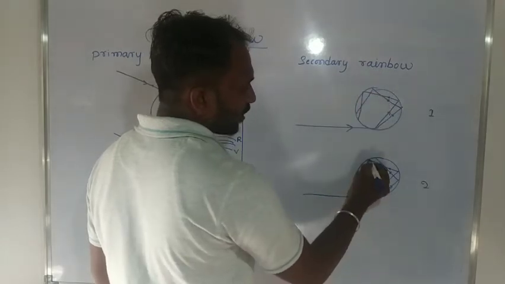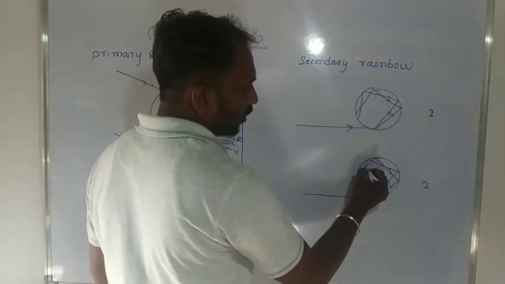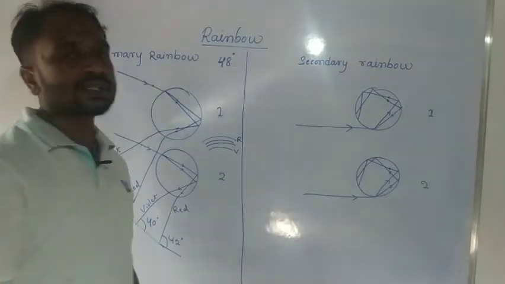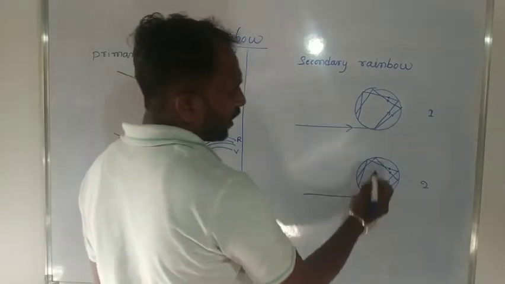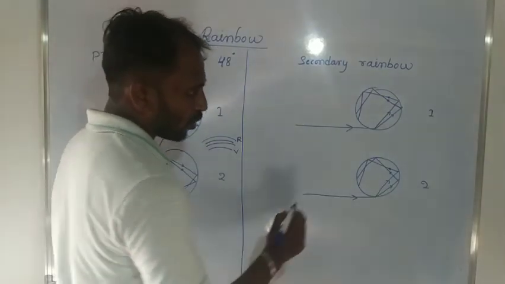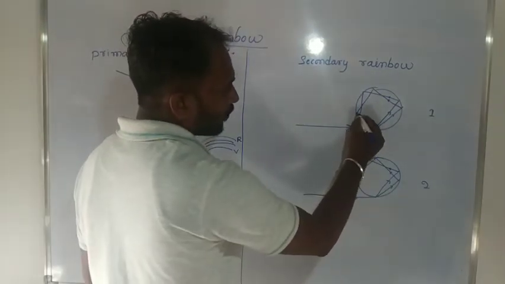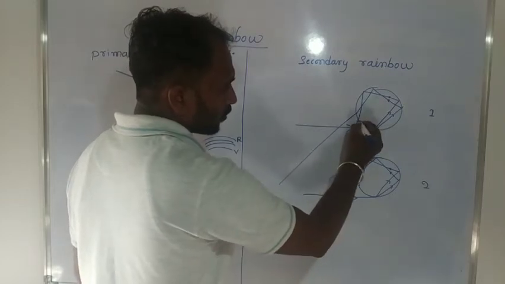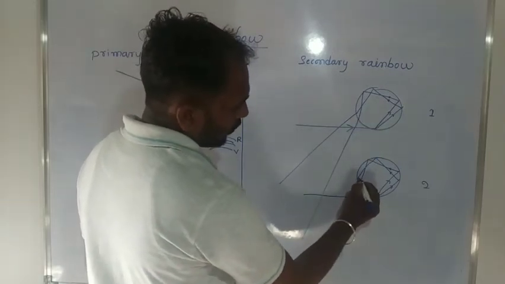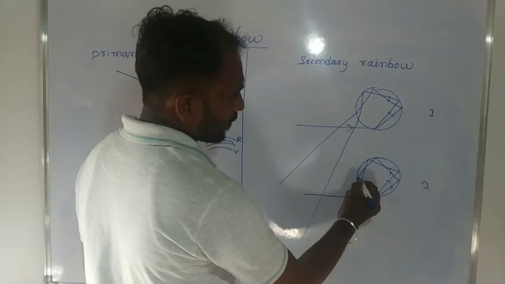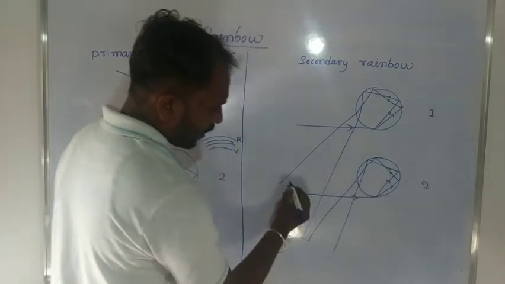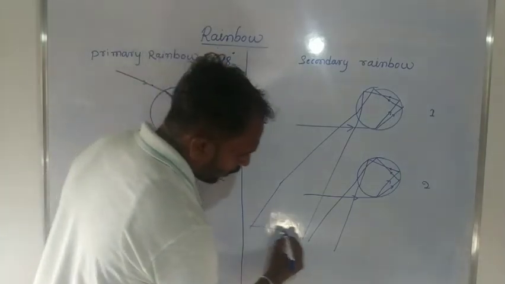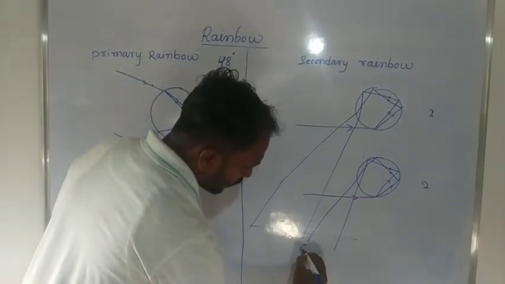Then this light ray is refracted, which means it emerges from these two water drops. This light ray is refracted, and here we consider an observer.